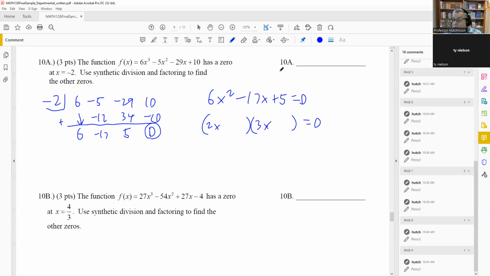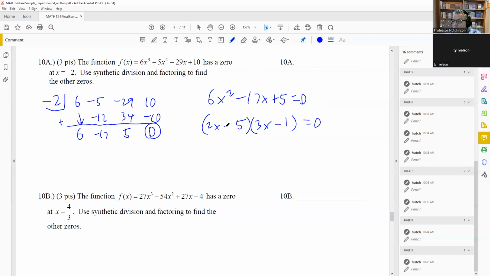And then you look for factors of 5, so we can put a 1 and a 5 here and try that first. If I do that, I get 6x squared, I get a 10 and a 3. That doesn't add up to 16. So then I want to switch the order around. And so I'll put a 5 here and a 1 there and try that. 6x squared, I have a 2 and a 15.